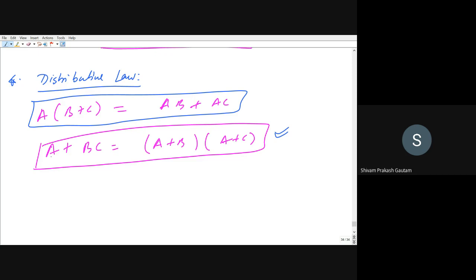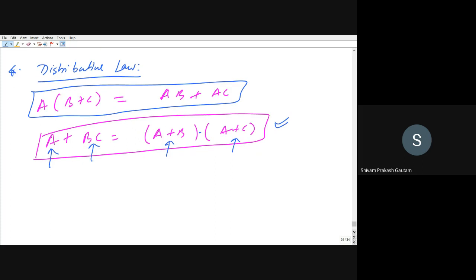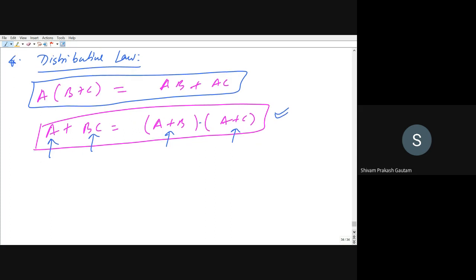If we see that this is one variable and it is being added to two other variables, then you can have a distributive law such that the first variable can be added separately with both the other variables with multiplication in between. So this is dot in between, right? If you want to see the truth table, I will just draw the truth table where I will prove that the output of this will be equal to the output of this, right? So A, B, C are my three variables.